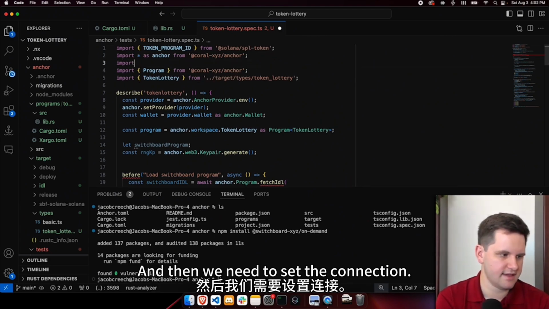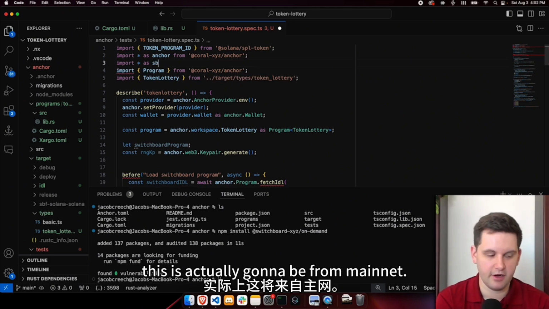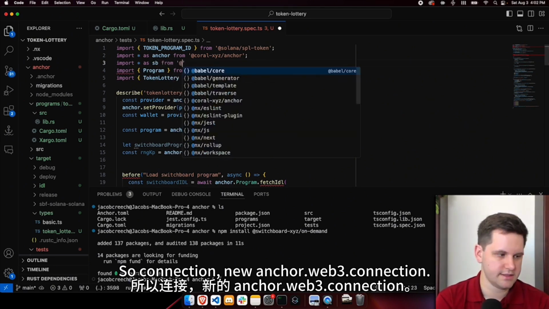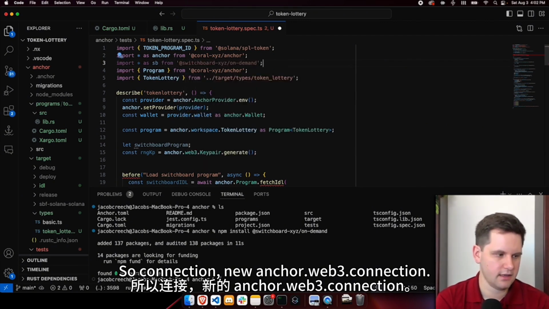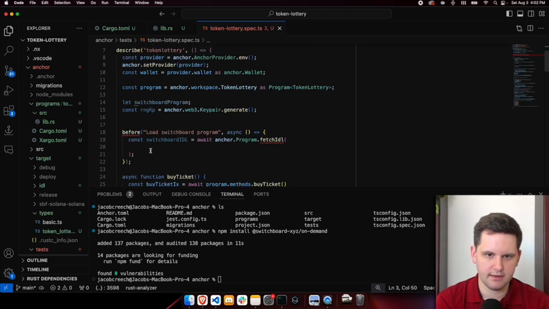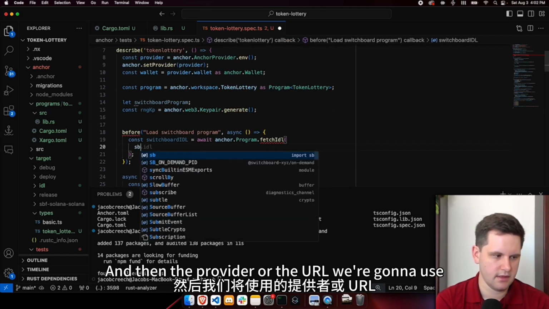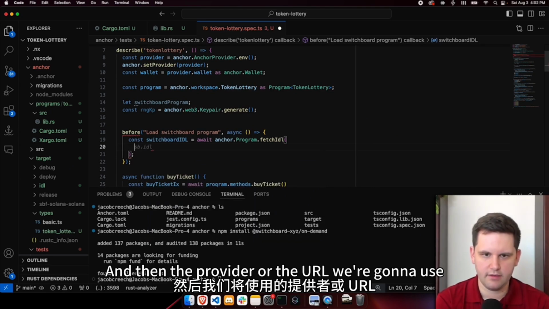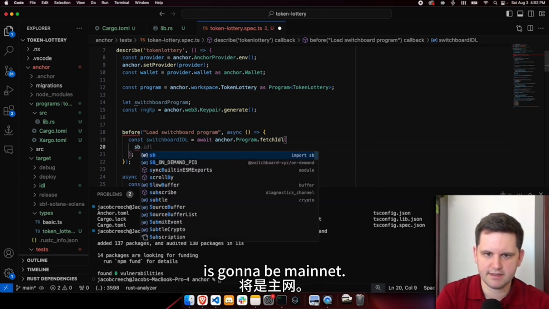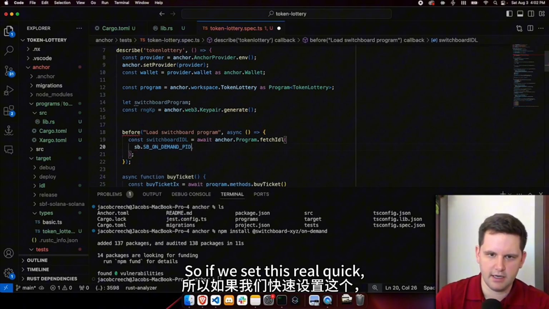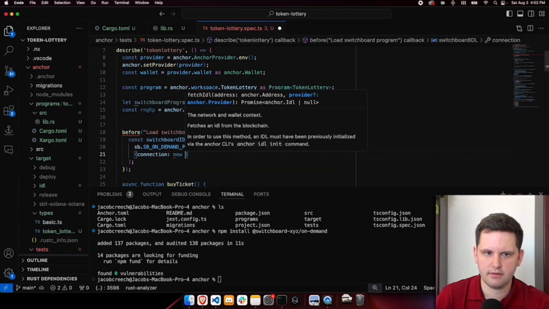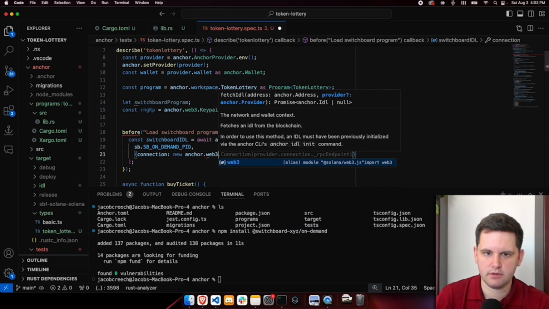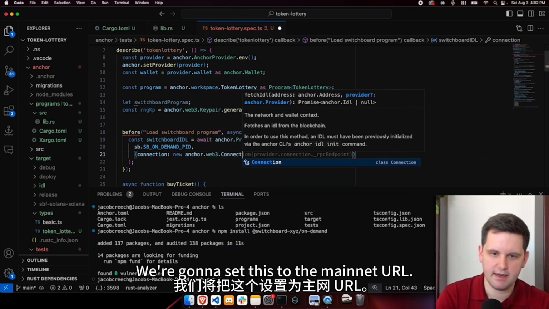And then we need to set the connection. This is actually going to be from mainnet. So connection, new anchor.web3.Connection. And then the provider or the URL we're going to use is going to be mainnet. So I'm going to set this to the mainnet URL.